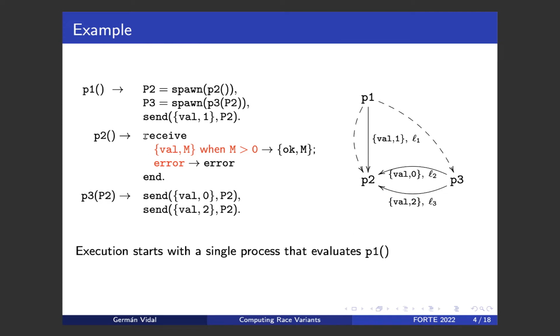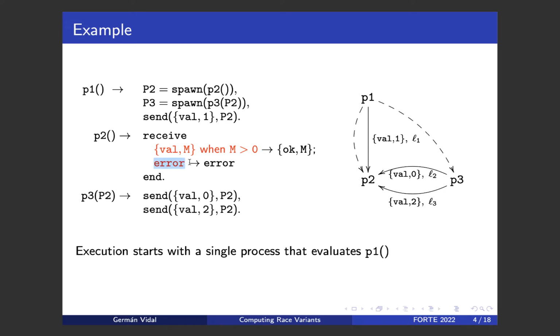And if you look at the code of P2 here, this is a receive statement, but it doesn't consume the messages in the order they arrive, but we have some additional restrictions here in red. The first one says that it can only consume a message if it has this form, a tuple val with some number m, and m is greater than 0.